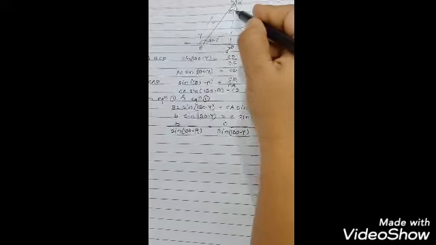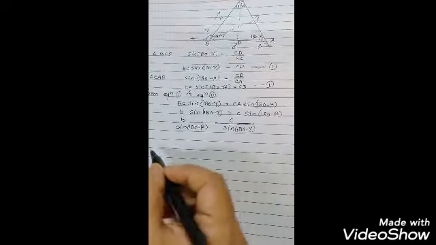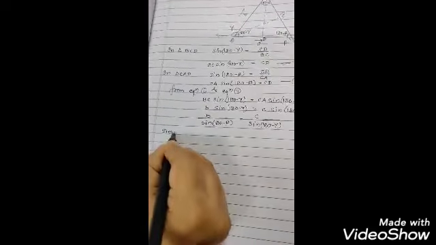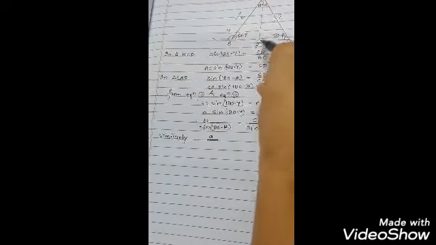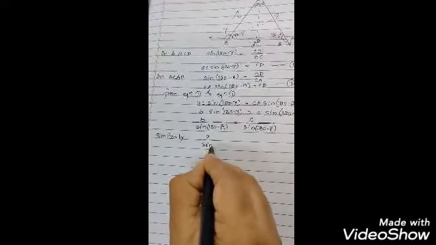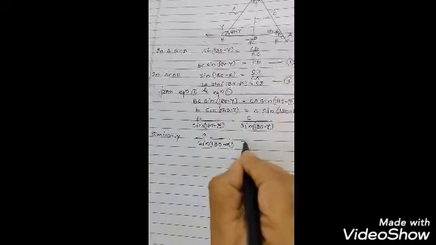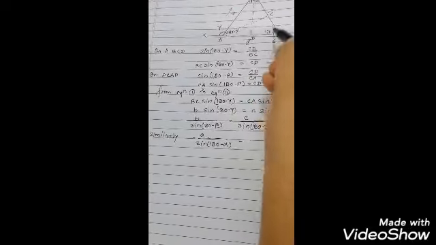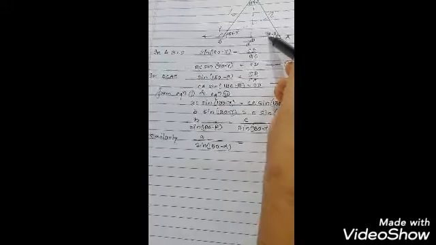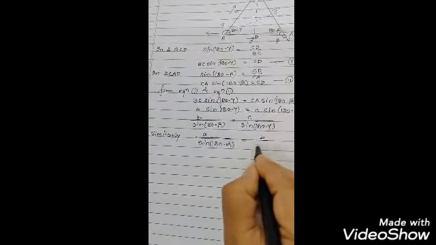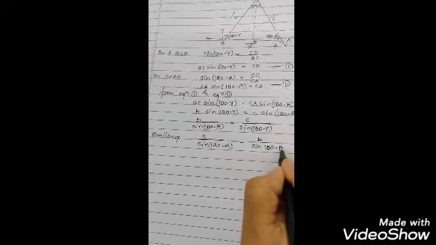So we will see here, A upon sine 180 minus alpha equal to B upon sine 180 minus beta.